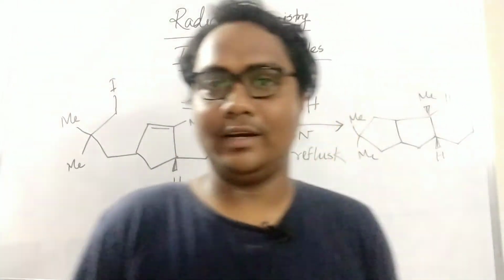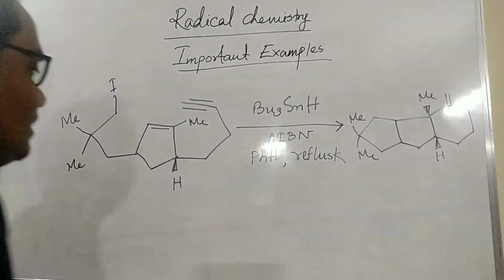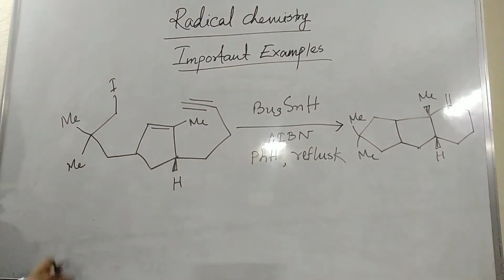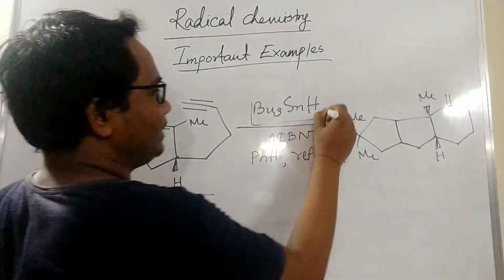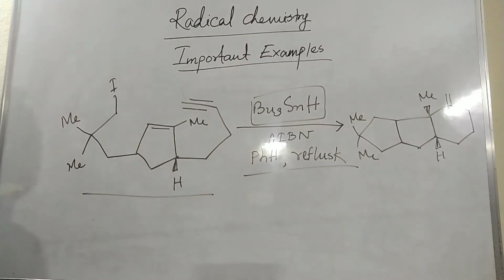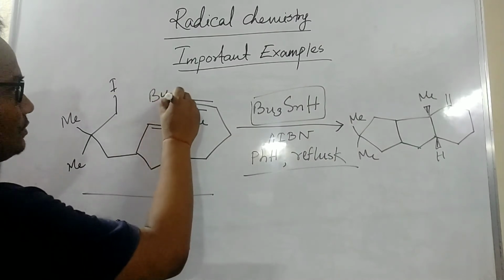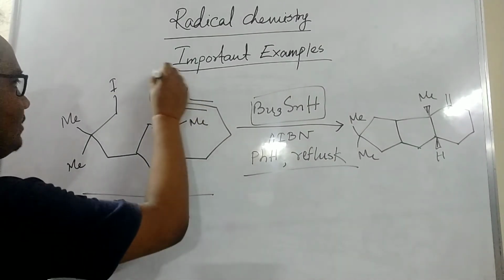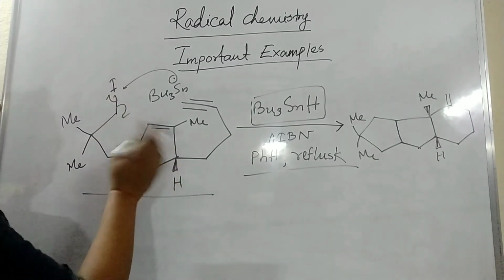Hi friends, now I will discuss another example of radical chemistry. See here, I use this type of compound, and tributyl tin hydride and AIBN, and this type of moiety. So what will be the product? You already know, if any radical reagent you use, here is the dot, and this will attack, and it will cleave in a symmetric way. So what will be the product?